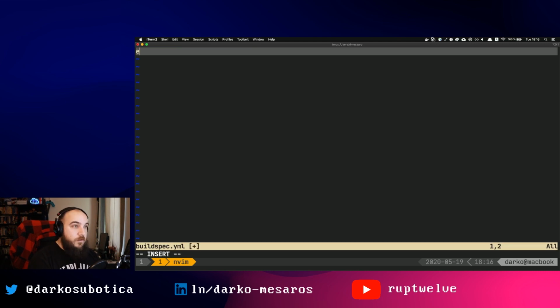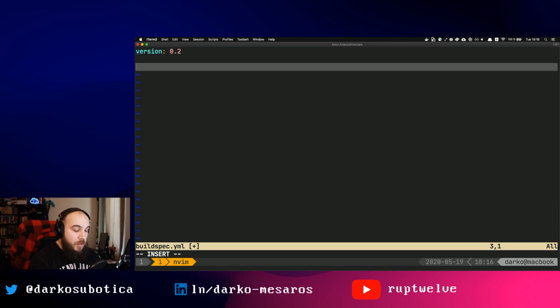So we need to define version 0.2. I think this is just for compatibility reasoning. We need to have it here. And then we define phases. So CodeBuild goes through phases or lifecycle events and does specific things. So those lifecycle events can be install, pre-build, build, post-build, right?